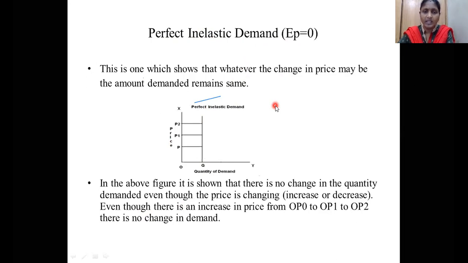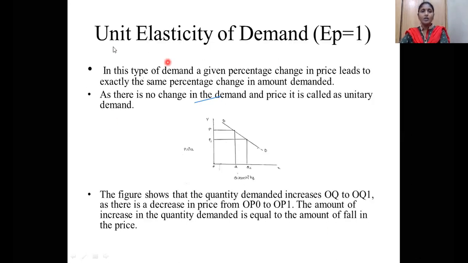So totally how many cases are we having? 5 cases. What is the first case? Perfectly elastic demand, EP is equal to infinity. What is the second case? Perfectly inelastic demand, EP is equal to 0. Next, we will see the third case. Unit elasticity of demand, that is EP is equal to 1. So unit means the changes are at unit level. That means the changes are similar.